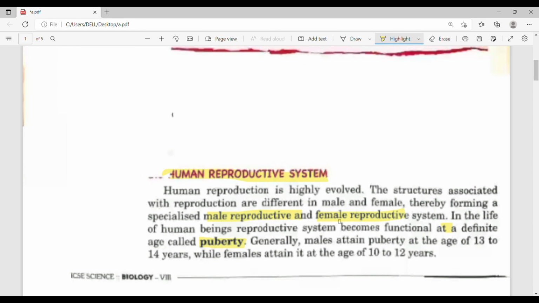At puberty, see, the word puberty is written, I told you the meaning of it. The male and the female reproductive organs start developing. The age at which the male and the female reproductive organs start developing is known as the stage of puberty. Generally, the age of puberty in males is 13 to 14 years, and in females it is 10 to 12 years.